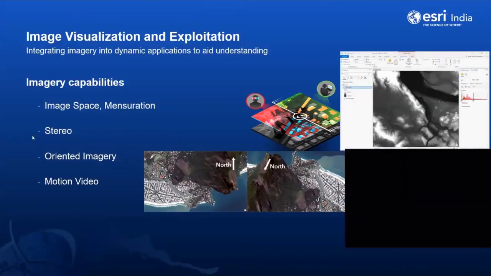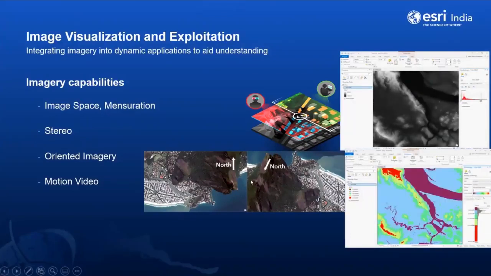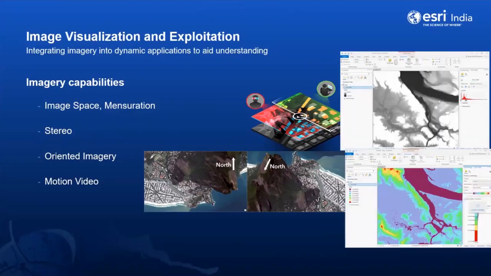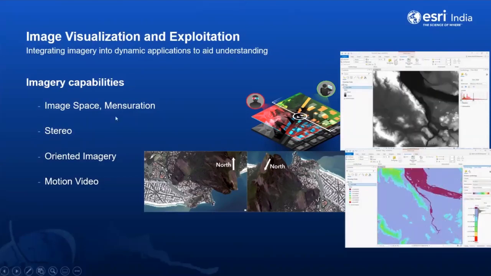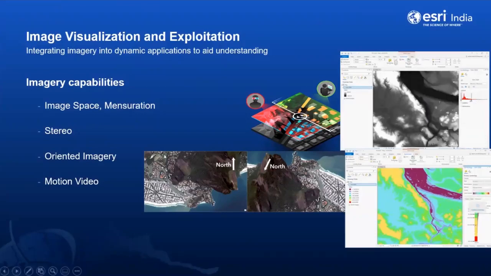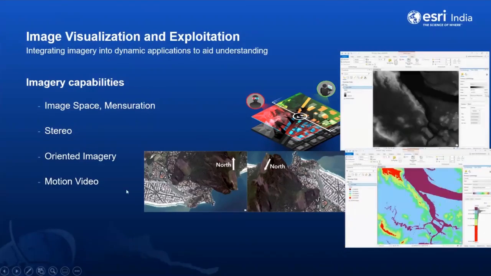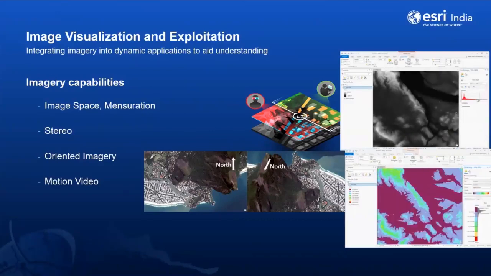It also helps you to work with oblique imageries like this in their own native geometry called image space, and also helps you to measure 2D and 3D surfaces, three-dimensional surfaces. You can also work with drone, aerial or satellite imageries in ArcGIS Pro, and also work in stereo mode, and you can also use oblique imagery and full motion video to capture or analyze content in ArcGIS Pro.